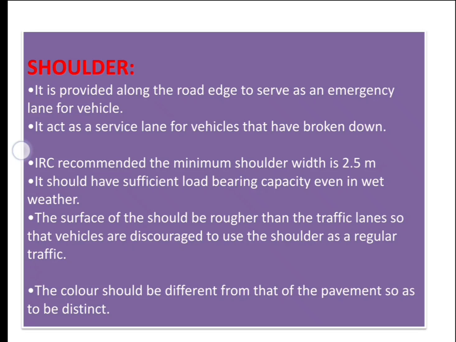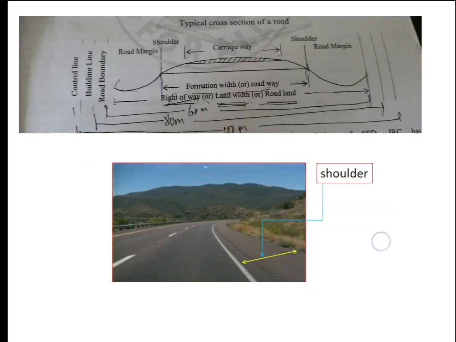Usually the vehicle should travel on these roads only, but in an emergency the lane can act as a service lane for vehicles that have broken down.